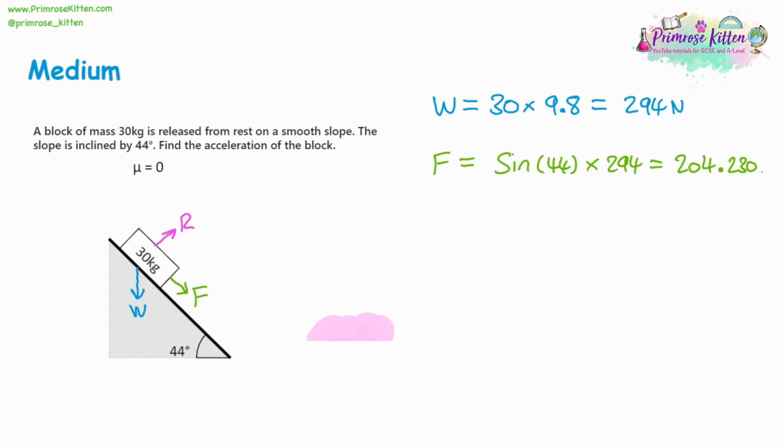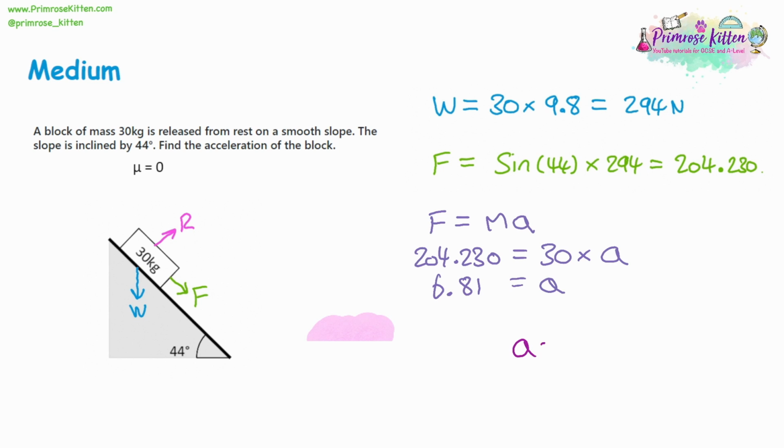Now we've got a value for the force. Force is also equal to mass times acceleration, which is the thing that we're looking for. So the force is 204, the mass is 30, and the acceleration is what we're looking for. So divide both sides by 30. And 204 divided by 30 is going to give us 6.81 to 2 decimal places for the acceleration. Then at the end, just write out the answer nice and neat with the units. So the acceleration is 6.81 meters per second squared.